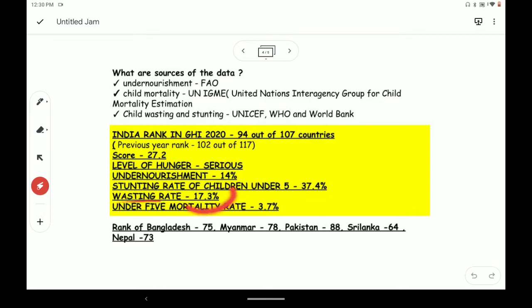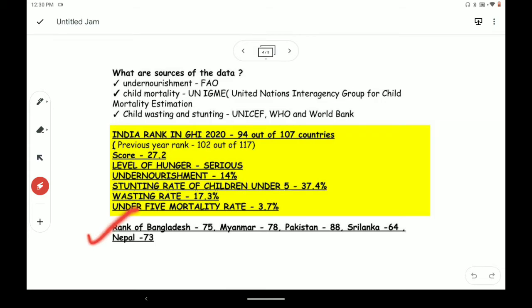Wasting rate is 17.3. Under 5 mortality rate is 3.7%. So just imagine the dismal picture, and what is the position of the country. It is so bad. We need to put so much effort to make India a food secure country.